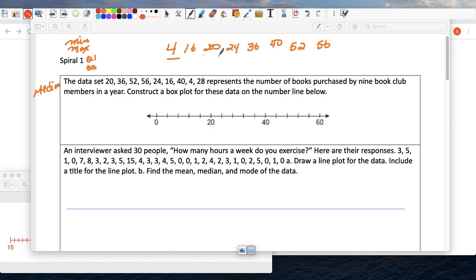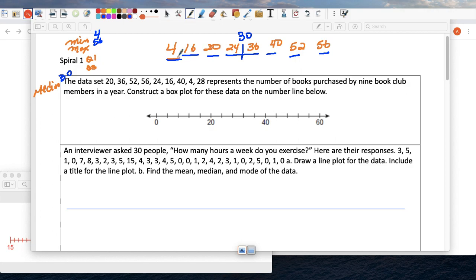The median is, let's see, two numbers in the middle, so we add them up. 24 plus 36 is 60, so the number in the middle is 30. That divides our data into the bottom half and the top half. So we have 4, 56, and 30 as the median.